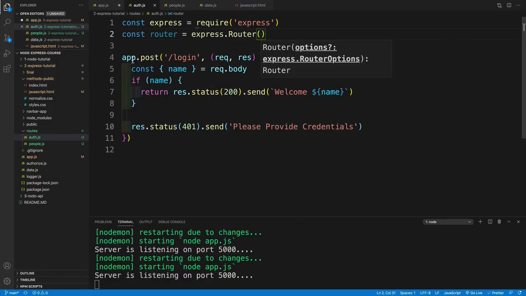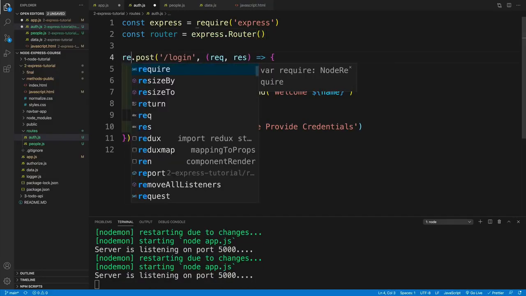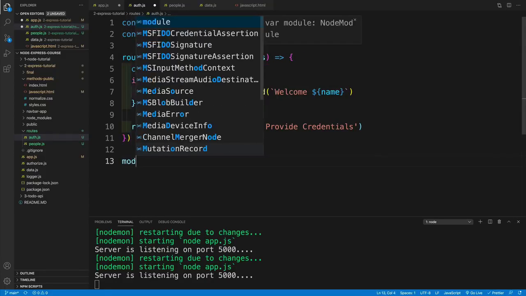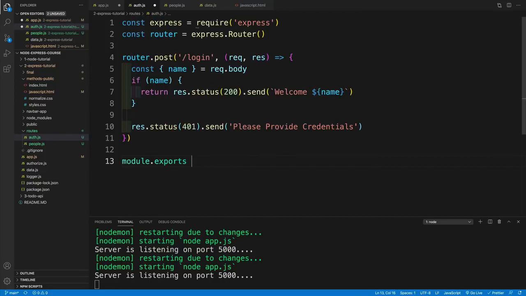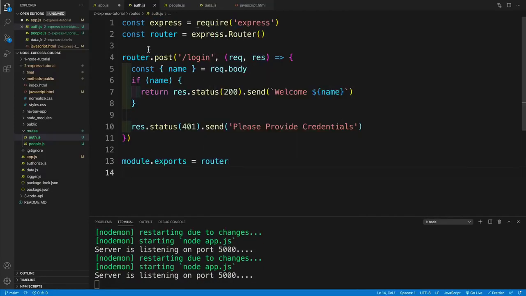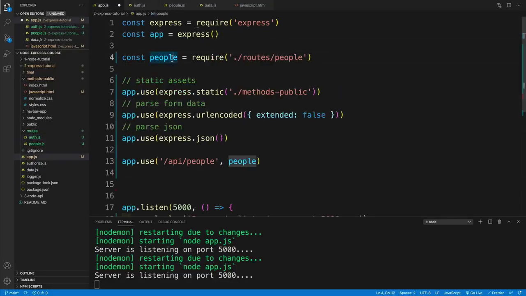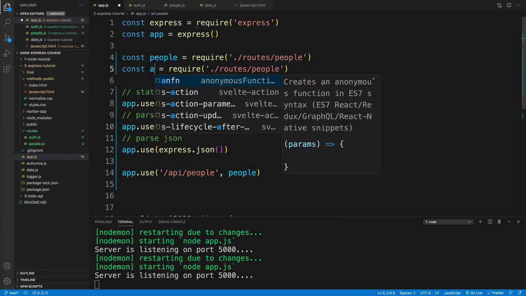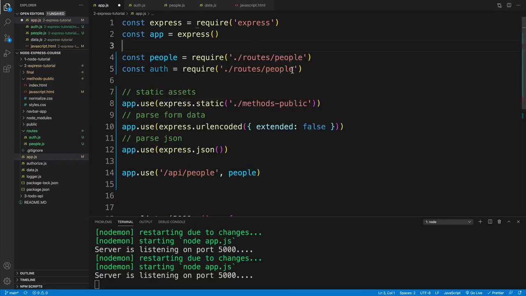We require the module by the name of express, of course. Then we set up our router, and that one is equal to express.Router. We invoke it. Then we change this value around like so. And then we're just going to go with module.exports, and that one is equal to our router.